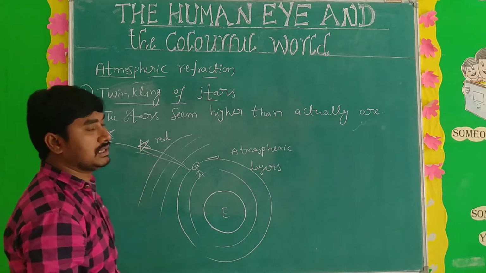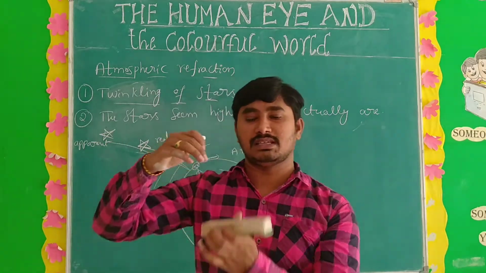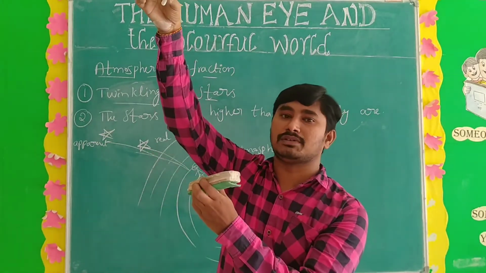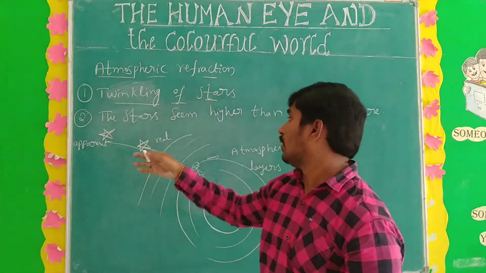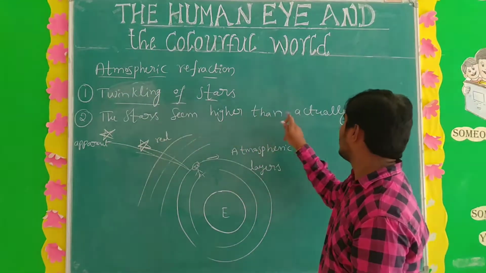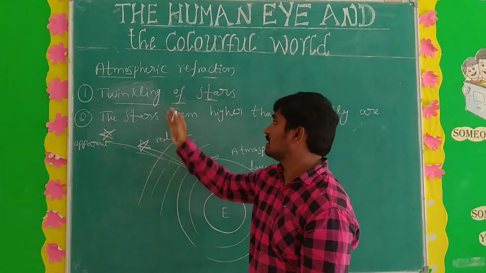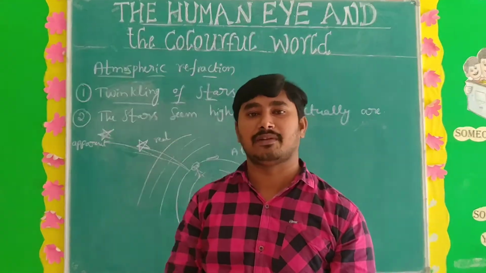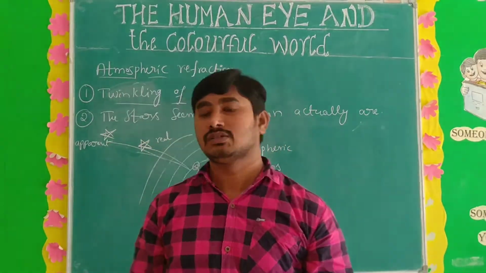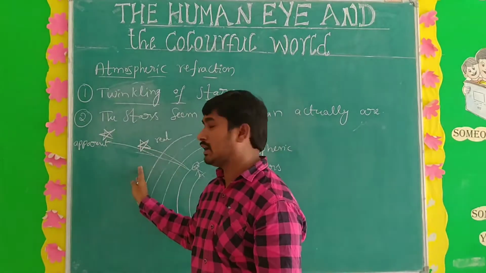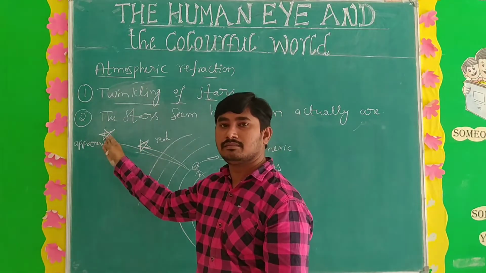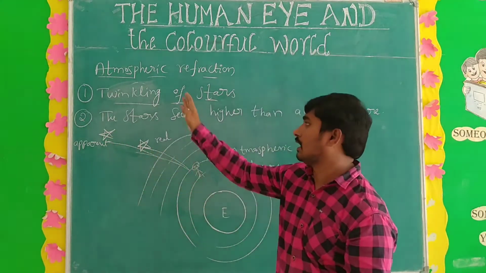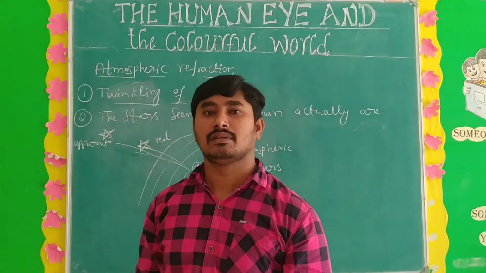Okay, this is the apparent position. This is the real position of the star. Actually this is the star, but we are seeing this as the position of the star. That's why the stars seem higher than the actual position. What is the main cause? That is atmospheric refraction. Understand? So that is also very, very important. Object, image. What is the main cause? That is atmospheric refraction. Understand?